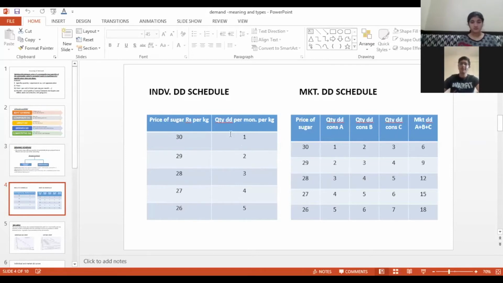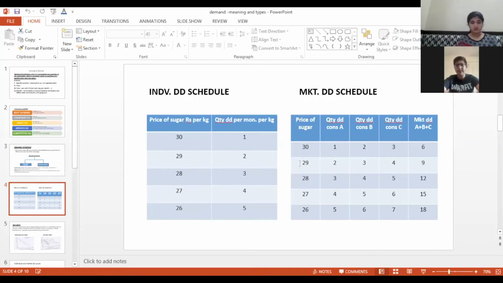This is for one customer, say customer A. This is your individual demand schedule, a tabular form of price corresponding to quantity demanded. Clear? This will come in the exam. The question will come like this only: explain the individual demand schedule with an example. So you need to give this example.